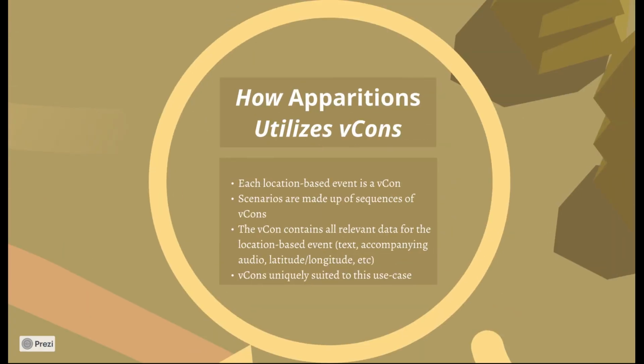The way that we have set up Apparitions is that each location-based event in a scenario is a VCon, which means that the entire scenario is simply a list of VCons. This encapsulates the data and makes it extremely easy to share, transfer, and save scenarios, including between devices. Everything that changes between events is stored in the VCons.